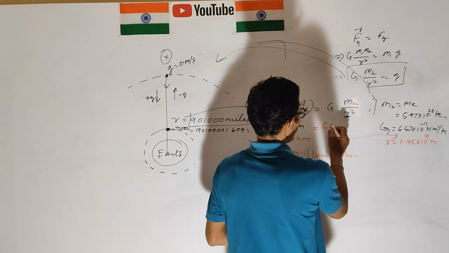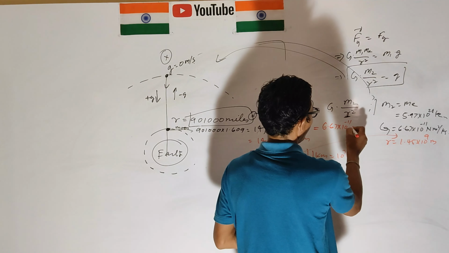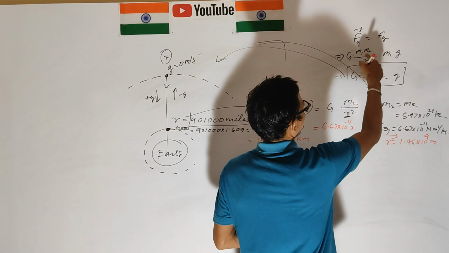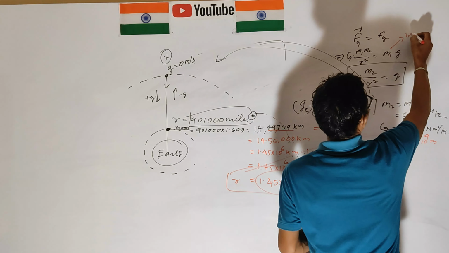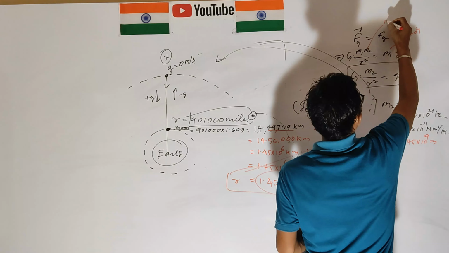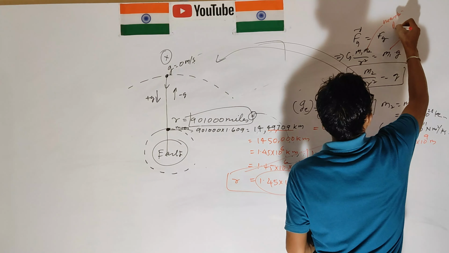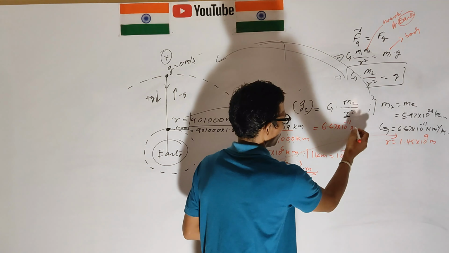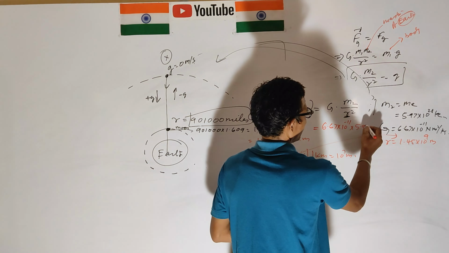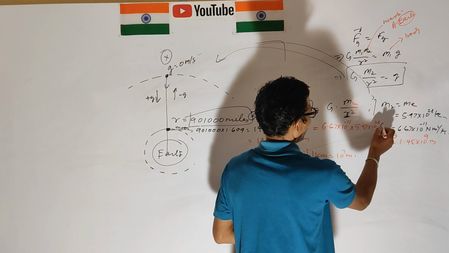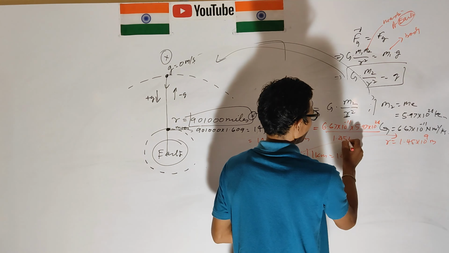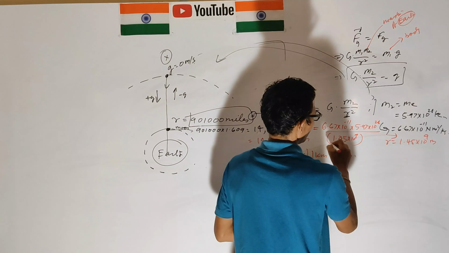This is 6.67 into 10 to the power minus 11, this is the mass of the earth, this is the acceleration, this is the body mass. This is the mass of earth, 5.97 into 10 to the power 24, and this is the distance, 1.45 into 10 to the power 9, into total area.